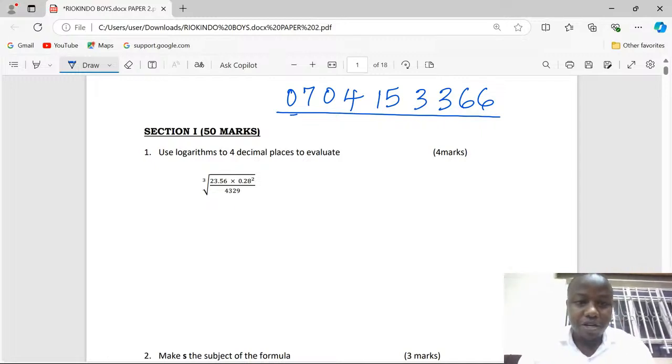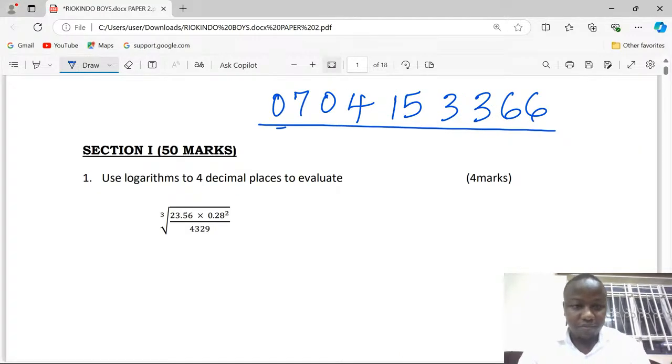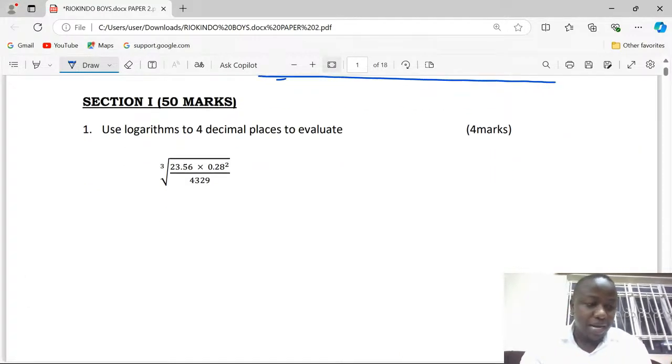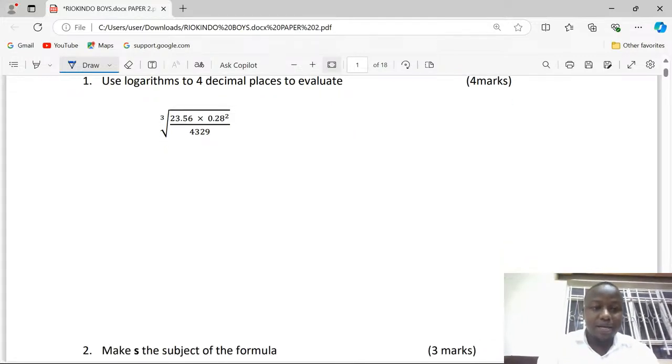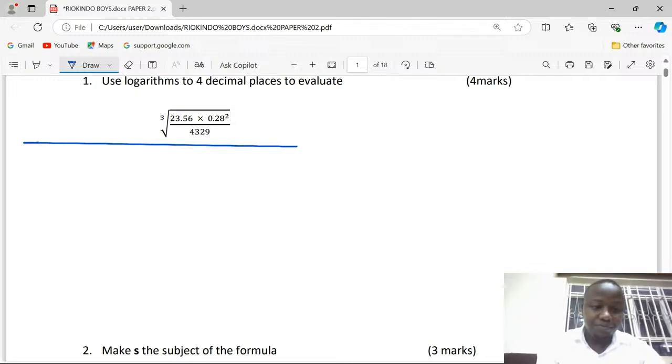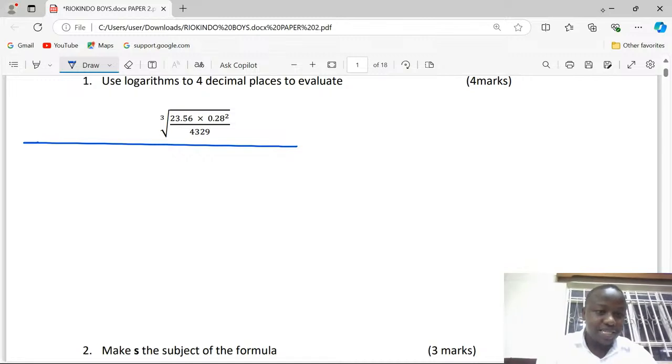Number 11, use logarithms to 4 decimal places to evaluate the cube root of 23.56 multiplied by 0.28 squared, divided by 4329. We're going to organize this work such that it becomes very easy for the examiner to allocate marks, and also for us to get the accurate answers.